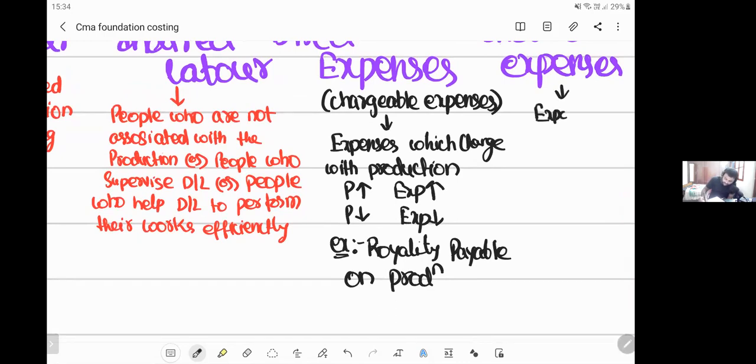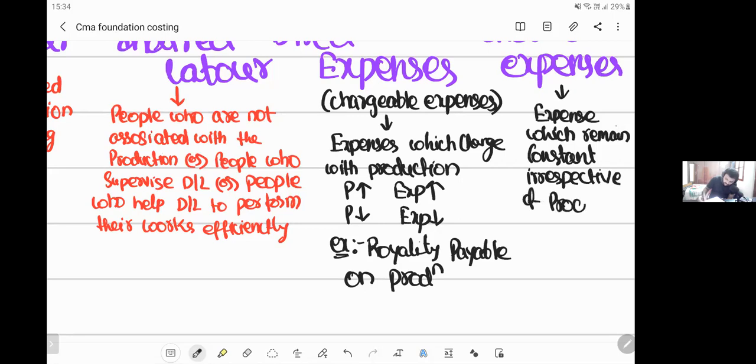Expenses which remain constant irrespective of production are called indirect expenses. Example, you take this rent.